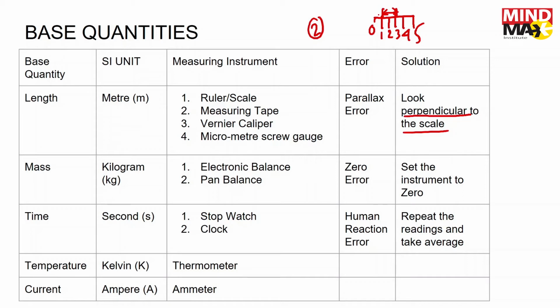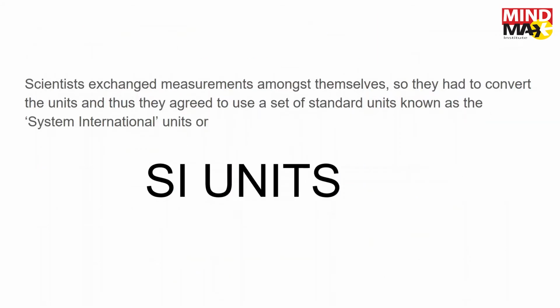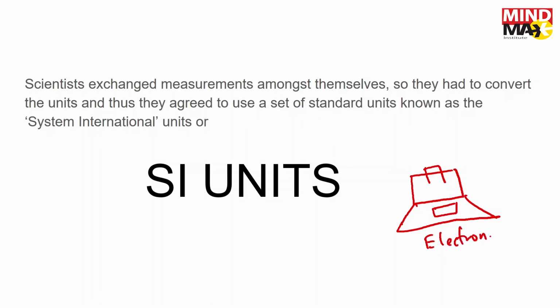The unit to measure mass is, like I said, the kilogram, the kg. And you have to use an electronic balance or a pan balance to measure it. Electronic balance is something which we use in the super shops. They have this machine, you place the object on it, and you get a reading automatically. So this is an electronic balance. And the pan balance is a very old thing. Basically they have two scales on two different sides.